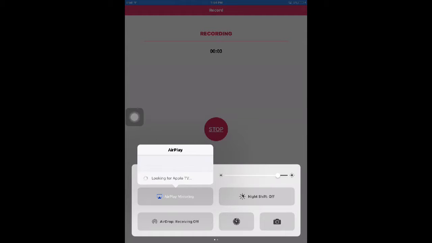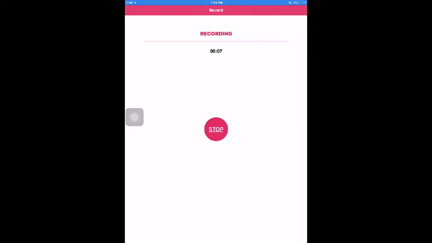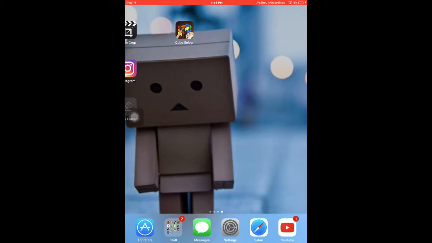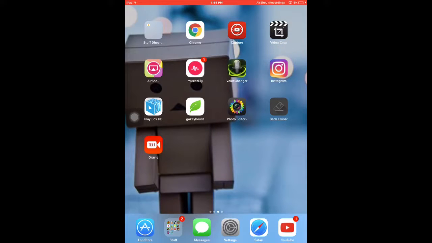Hey guys, it's TH Gaming back with another video, and today I will be showing you how to get a customized keyboard on any Android device and iOS device.